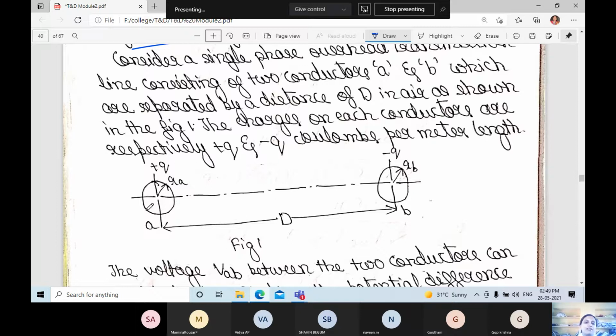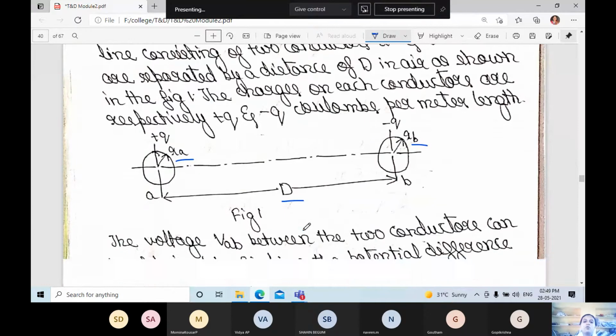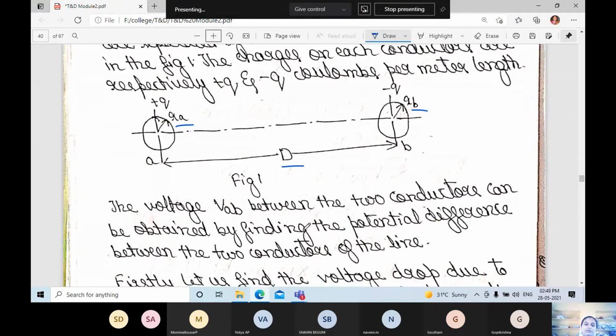If you observe this figure, conductor A has radius RA, conductor B has radius RB, and the charges are plus Q and minus Q. The distance between the conductors is capital D. The voltage VAB, the potential difference between the two conductors, can be found by finding the potential difference between the two conductors of the line.